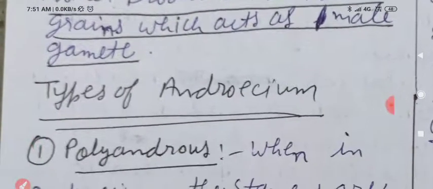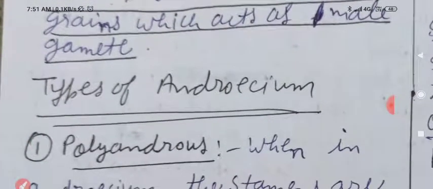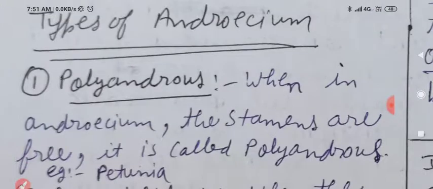Next we have types of androecium. Write the heading, my dear students. Very important topic, types of androecium. First is polyandrous.